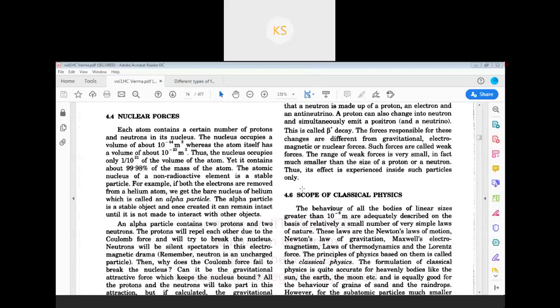So let us divide mechanics or physics into two types, classical physics and quantum physics. When you are talking about large, heavy bodies, greater than the micrometer size, that comes under classical physics.